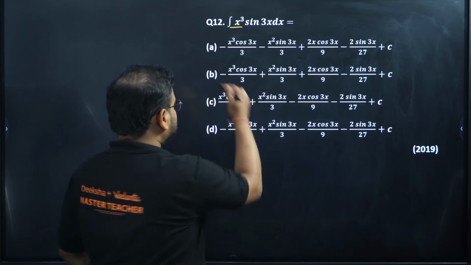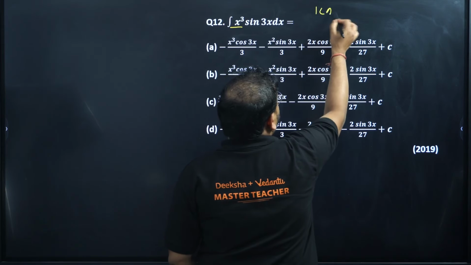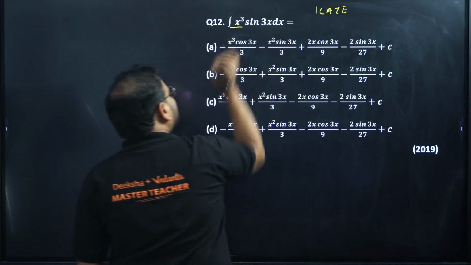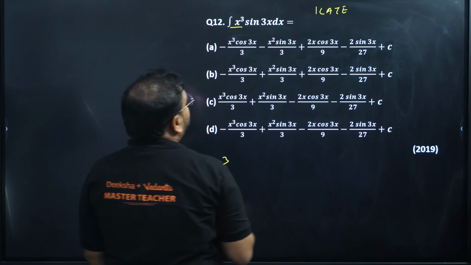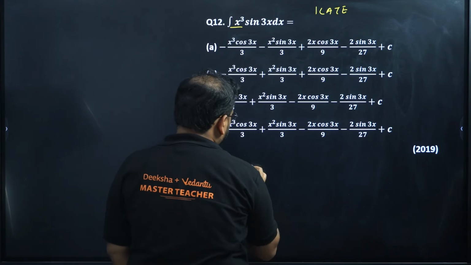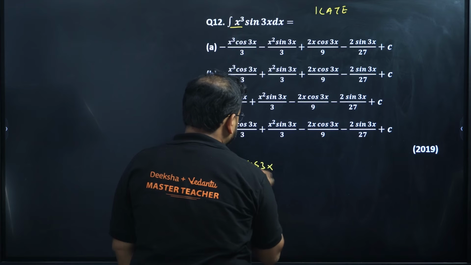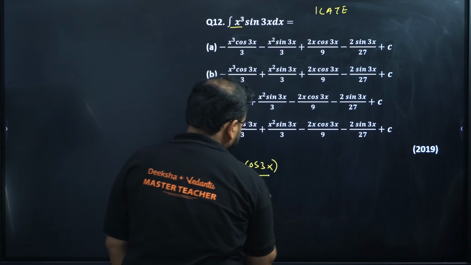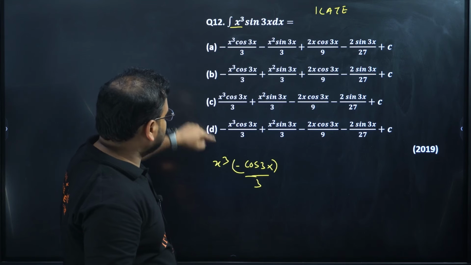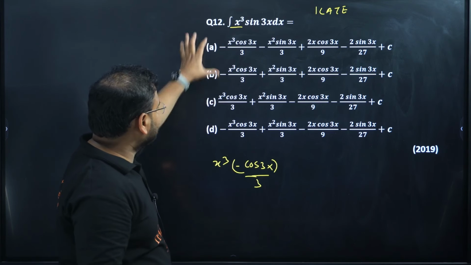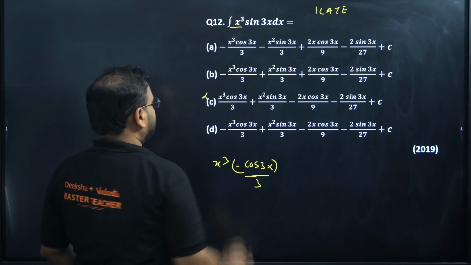Okay, let's start. Again, we're going to use ILATE. So algebra has the preference, so x cube will be my first function. So x cube will be kept as it is, and you're going to integrate sine 3x. That will be what? Minus cos 3x divided by 3. Check the first step. All of these are the same. A, B and D are the same: x cube cos 3x by 3. So this option C is gone.